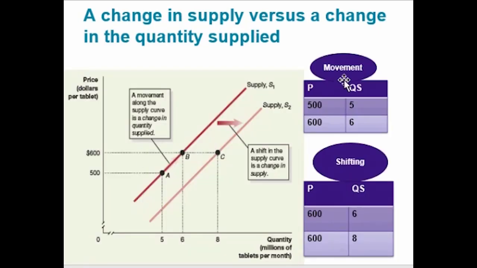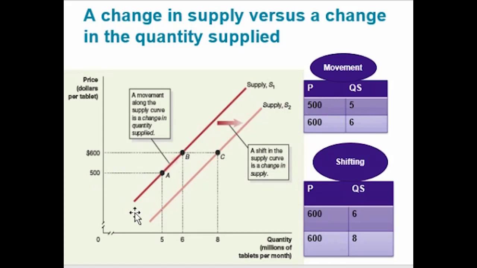As you can see, in the case of movement, price and quantity supplied are both changing. Price increases from $500 to $600 and quantity supplied increases from 5 million to 6 million tablets. So both variables are changing, and when both variables are changing, this is the case of movement along the curve.